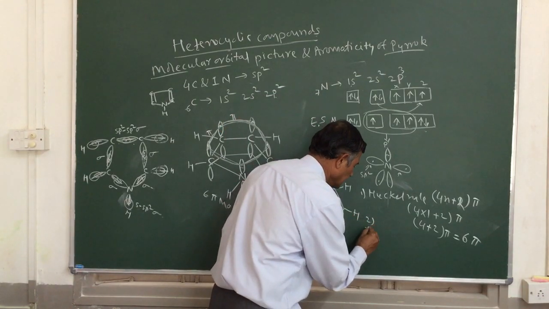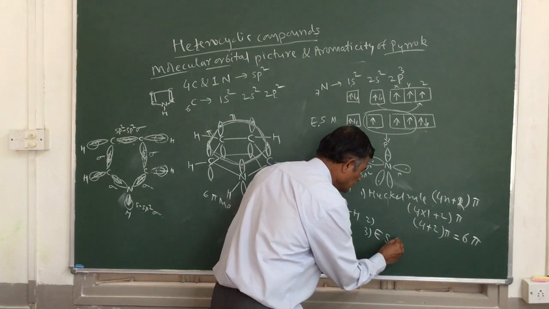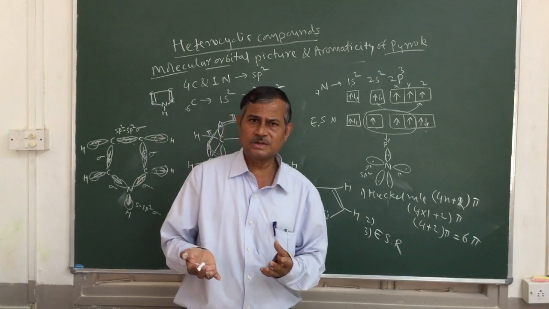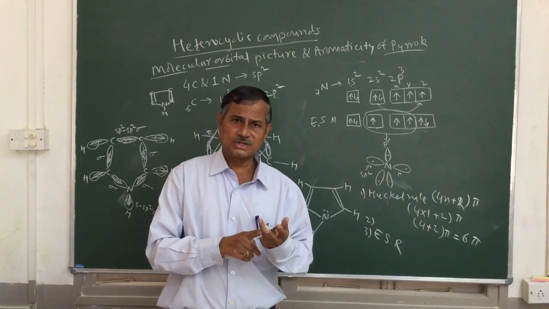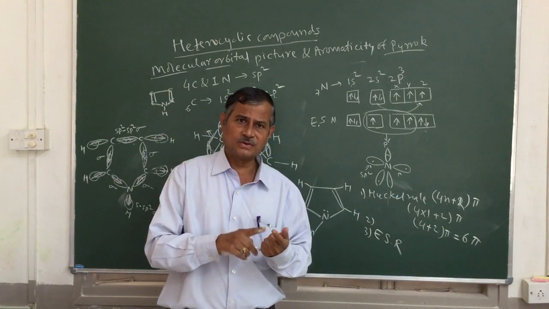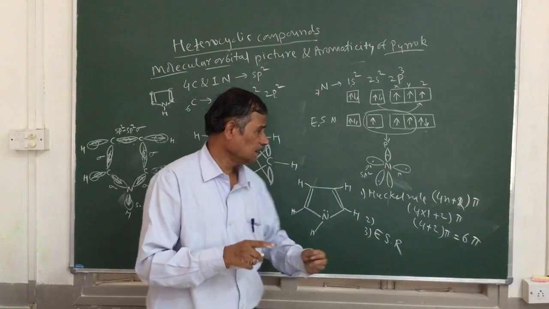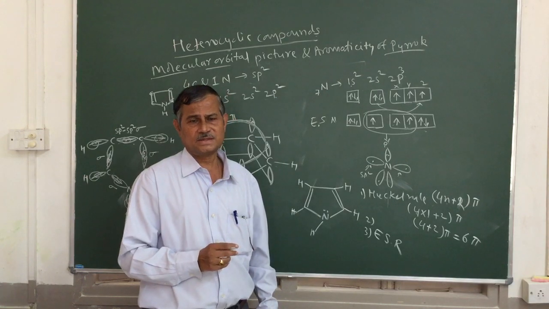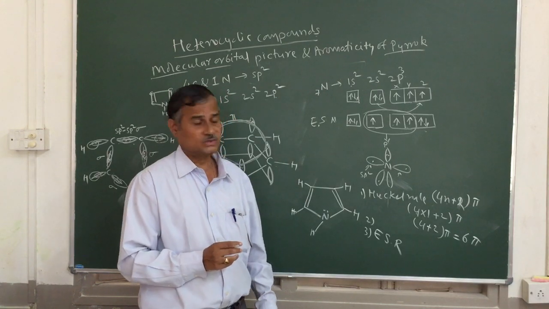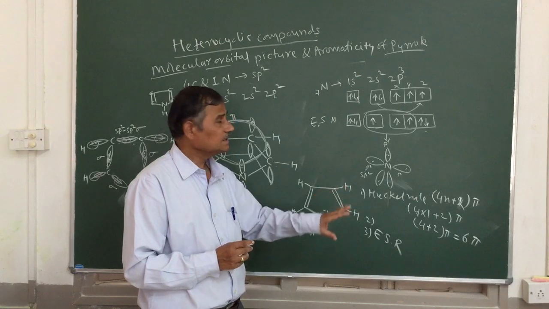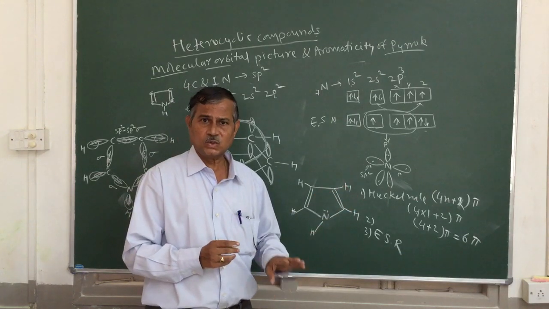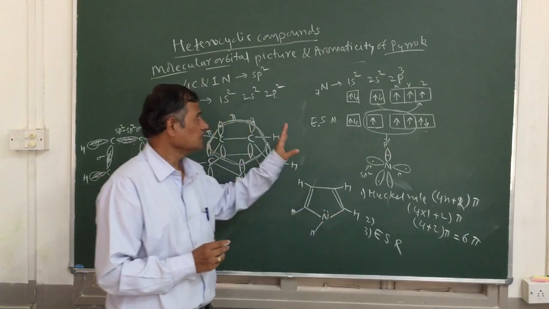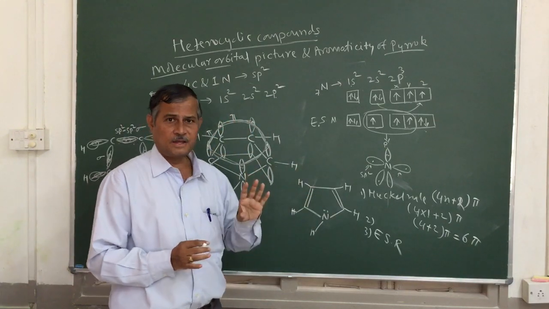Benzene also undergoes electrophilic substitution reactions like nitration, halogenation, sulfonation, Friedel-Crafts reaction. Similarly, pyrrole also undergoes electrophilic substitution reactions. So as it satisfies all these conditions of aromaticity, it is aromatic in nature.